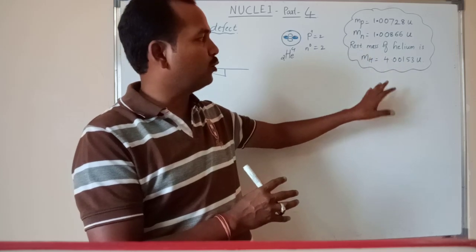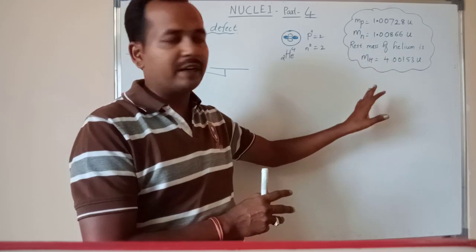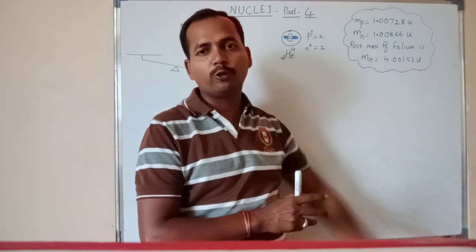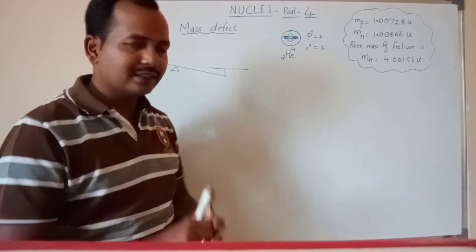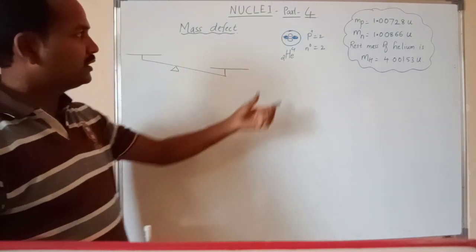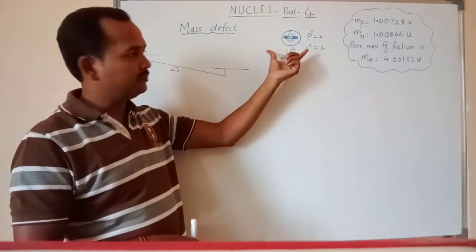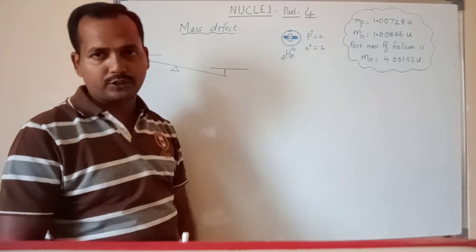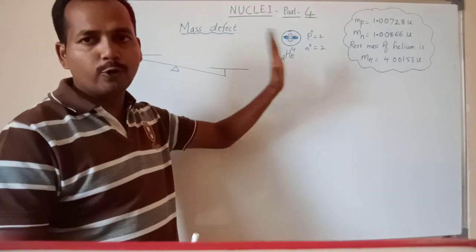Let us understand this by considering the nucleus of the helium atom. The nucleus of helium consists of 2 protons and 2 neutrons, and therefore the mass number is 4.